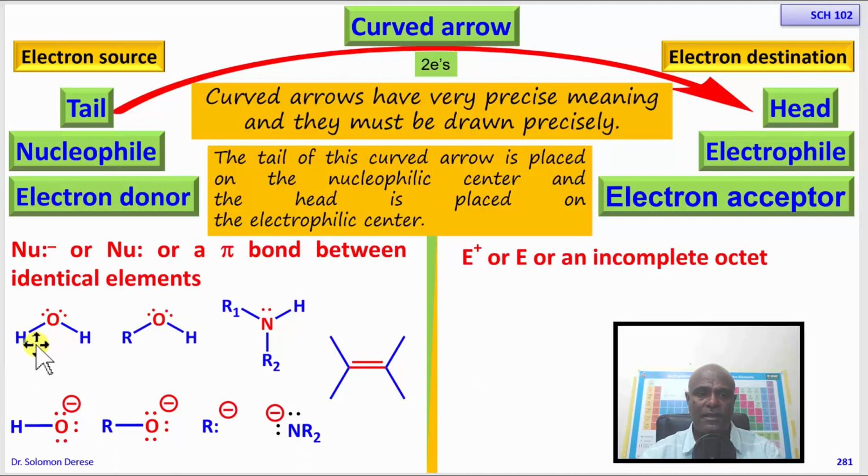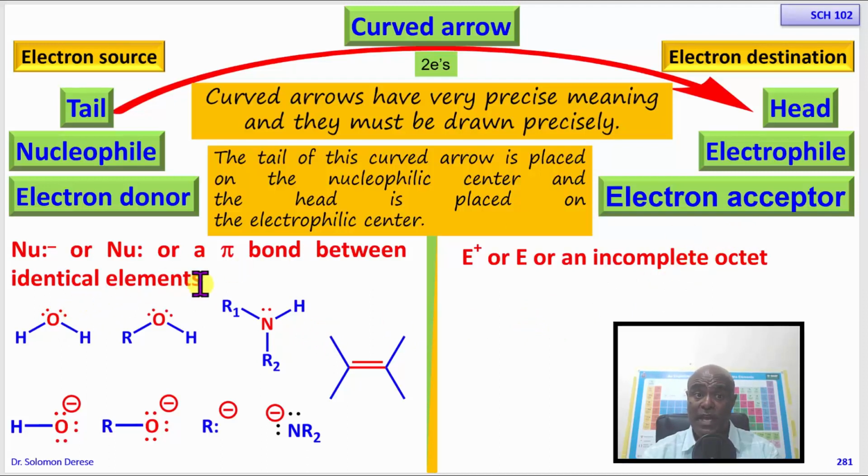Like this oxygen is bonded to hydrogen, which is less electronegative, so most of the electrons of the hydrogen oxygen bond are on the oxygen. So the oxygen is electron rich. It uses its lone pair of electrons to form a bond with an electron acceptor, an electrophile.